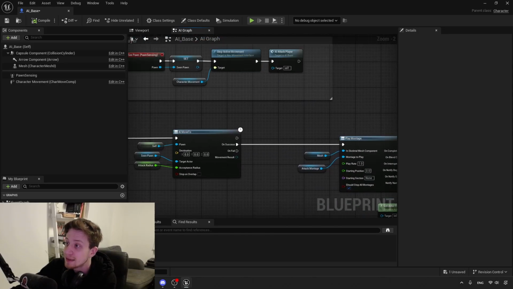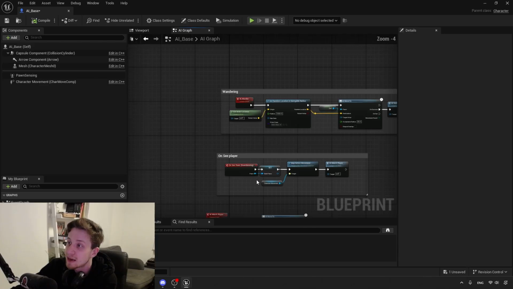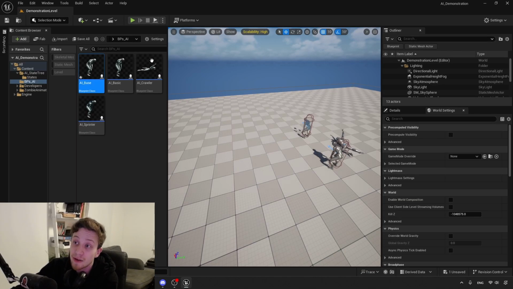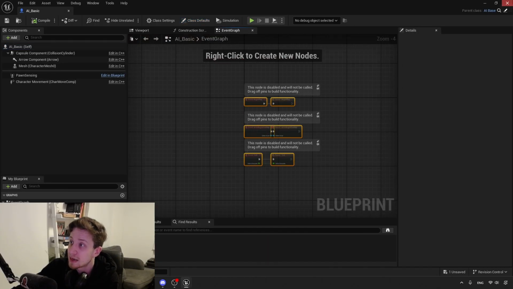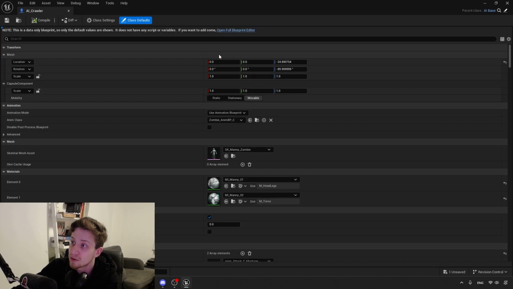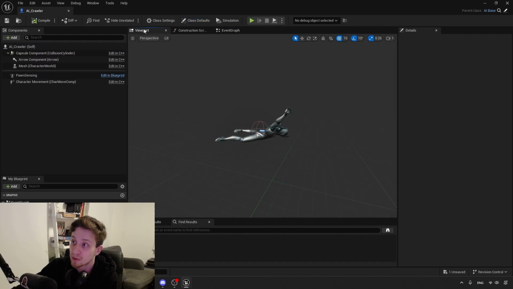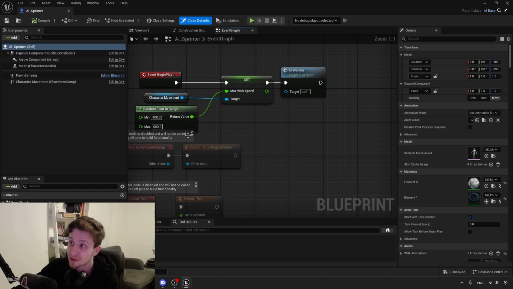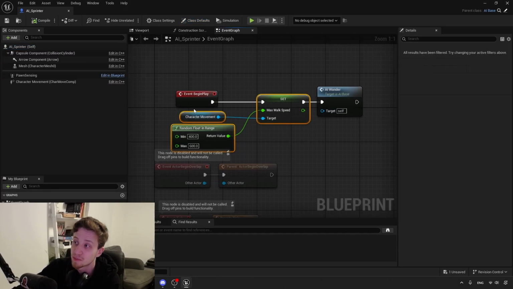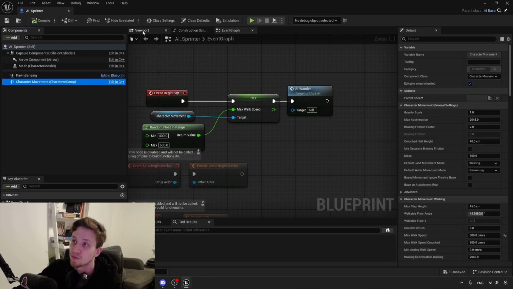So we got this. And let's look at some variety, because as you notice here, I didn't really adjust any variety. And if I actually open my blueprints, you will see that there is nothing changed here. The blueprints are exactly the same. If I open my crawler, I didn't change anything except a few adjustments in the viewport, which is just changing the scale. Our sprinter is the only exception because I wanted to give him a random speed. If I didn't want to give him a random speed, I would just adjust it here in the character movement.